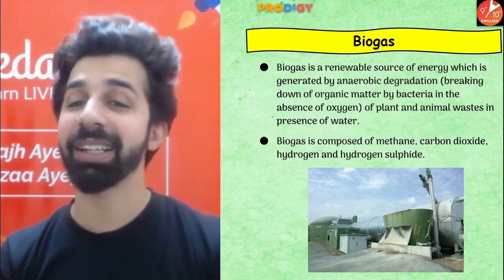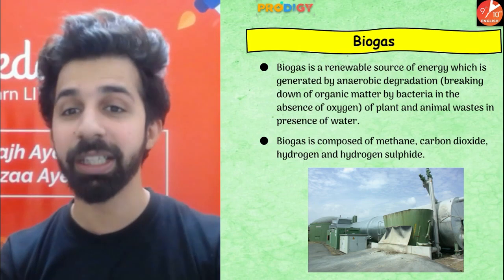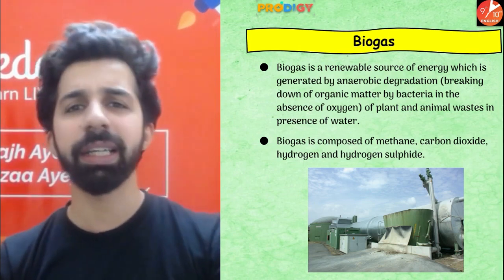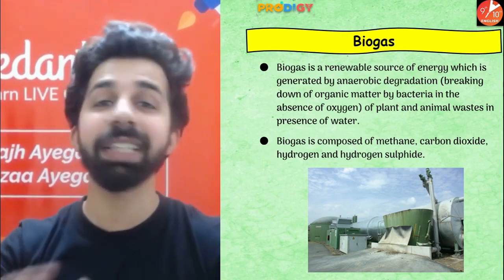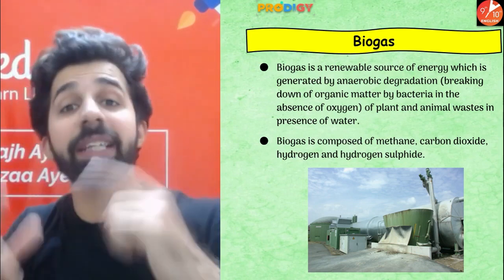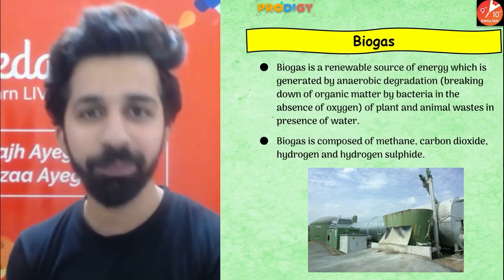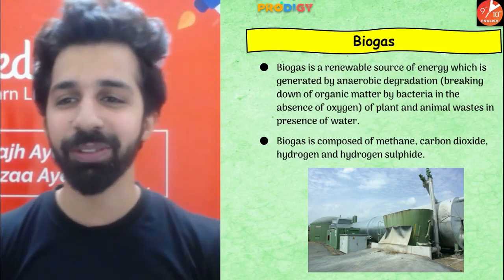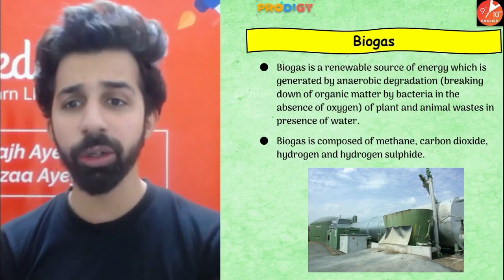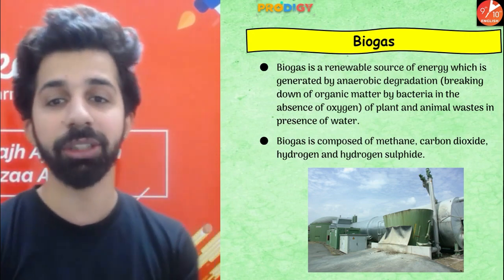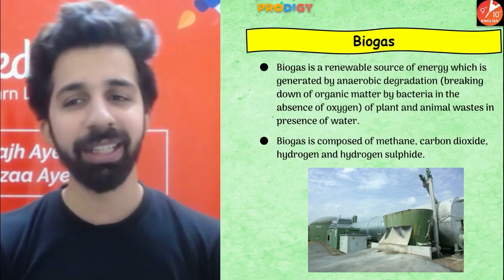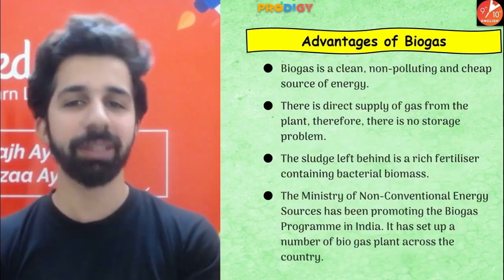Guys, biogas is a renewable source of energy which is generated by anaerobic degradation. Anaerobic degradation means it does not need oxygen. Okay? It is the breaking down of organic matter by bacteria in absence of oxygen. So biogas is generated by anaerobic degradation of plant and animal waste in presence of water. And biogas is composed of methane, carbon dioxide, hydrogen, and hydrogen sulfide.